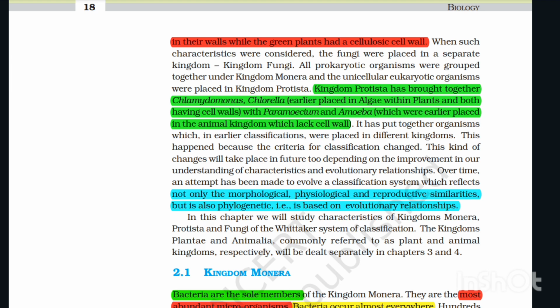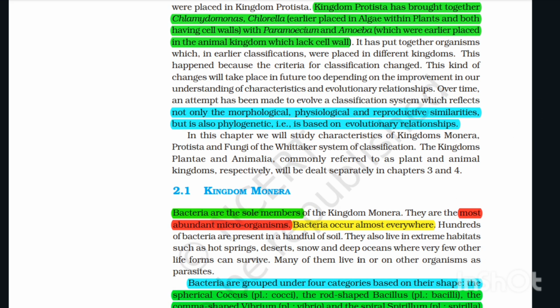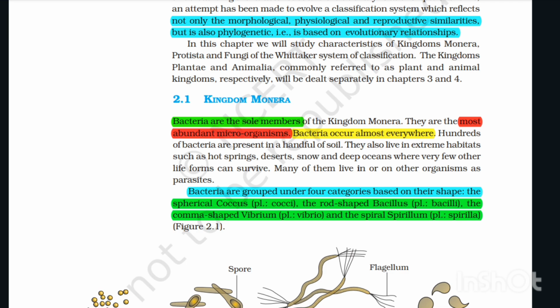In this chapter, we will study characteristics of kingdoms Monera, Protista, and Fungi of the Whittaker system of classification. The kingdoms Plantae and Animalia, commonly referred to as plant and animal kingdoms respectively, will be dealt with separately in chapters 3 and 4. 2.1 Kingdom Monera. Bacteria are the sole members of the kingdom Monera.